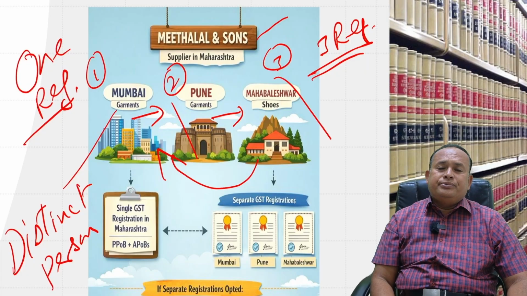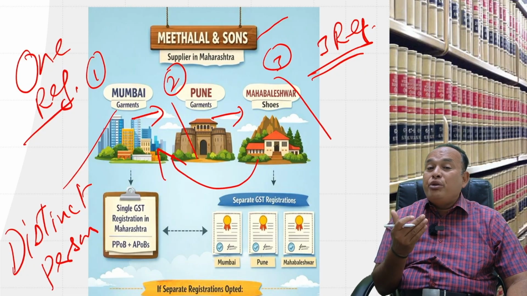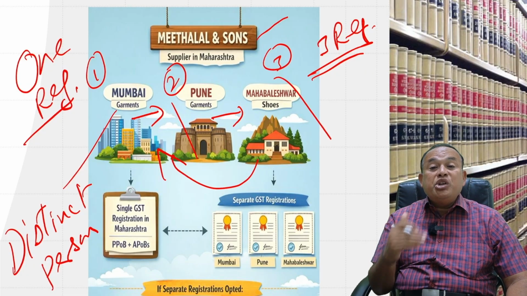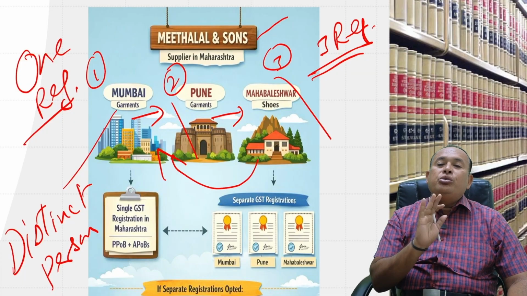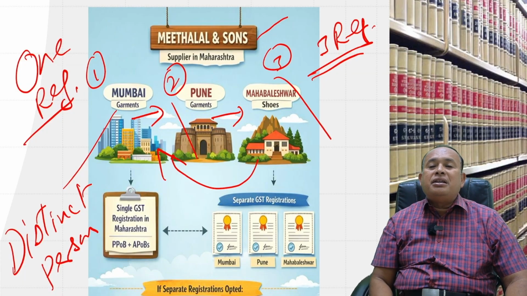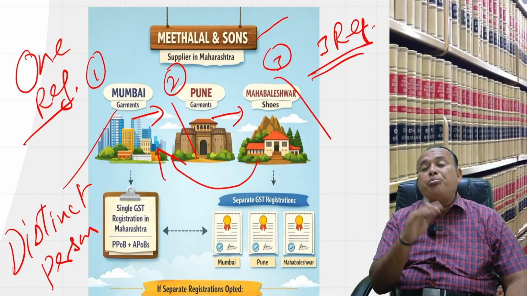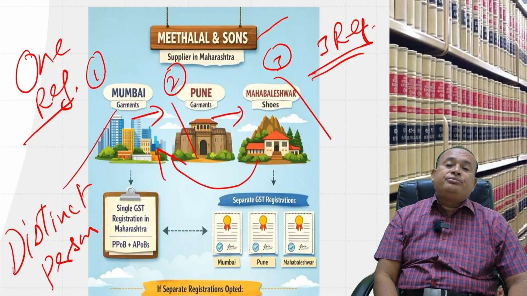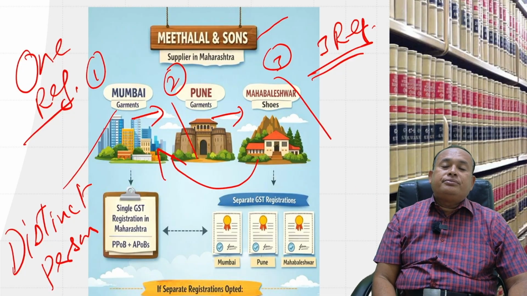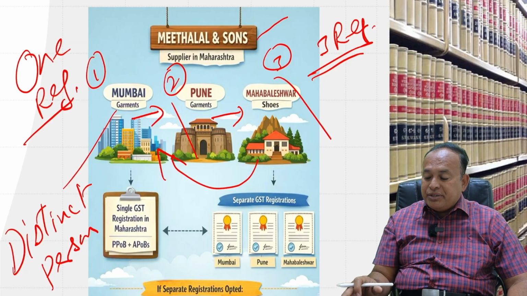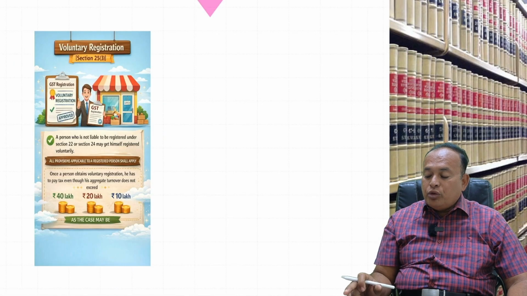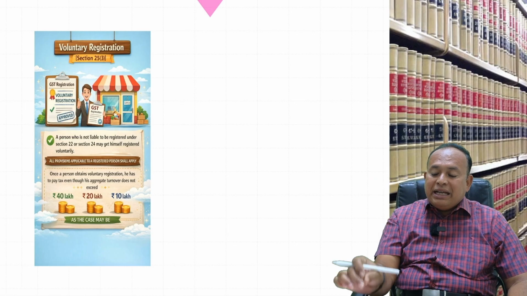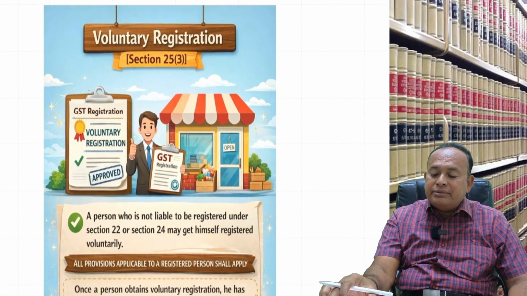It is up to the person to decide. Suppose you have one unit in Maharashtra and another unit in Tamil Nadu, you cannot get a single registration. You are bound to get two separate registrations without any doubt. Further, my dear friends, with one more example, can I have voluntary registration?